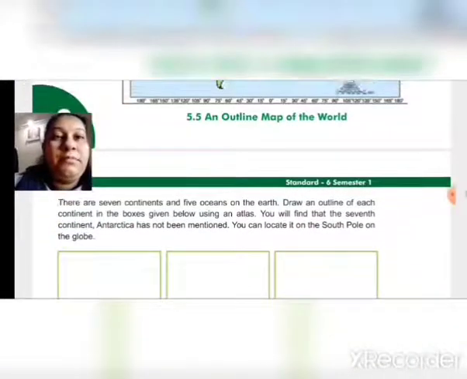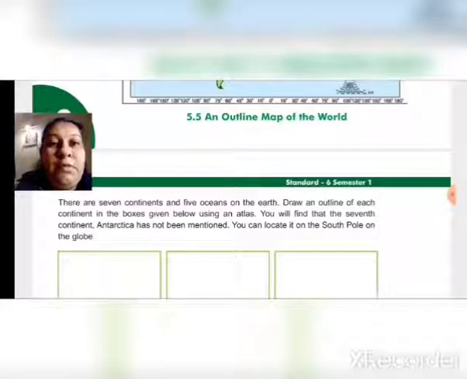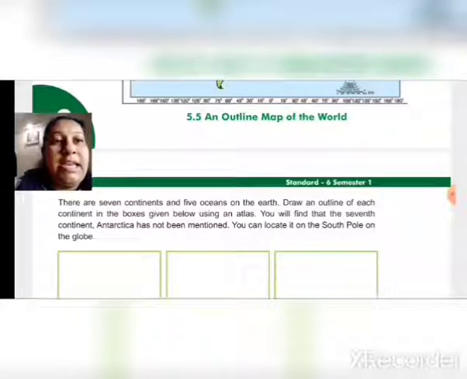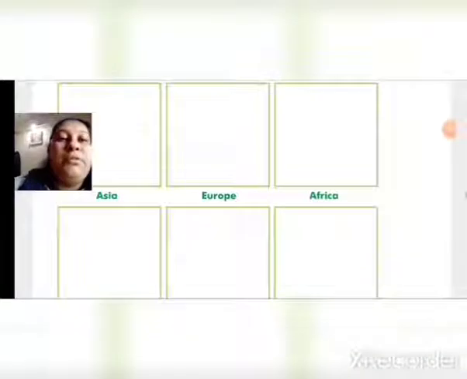There are 7 continents and 5 oceans on the earth. Draw an outline of each continent in the boxes given below using an atlas. So this is no need to do.